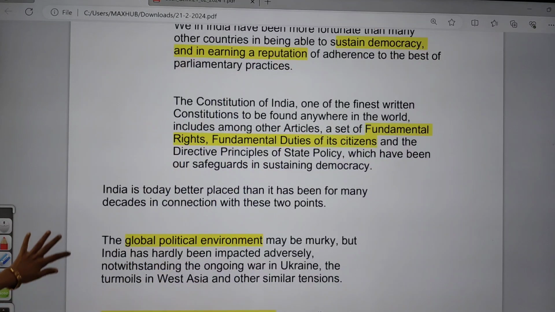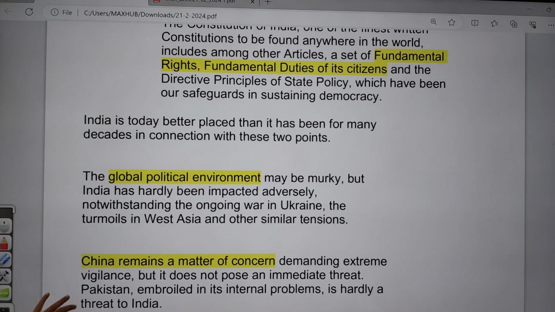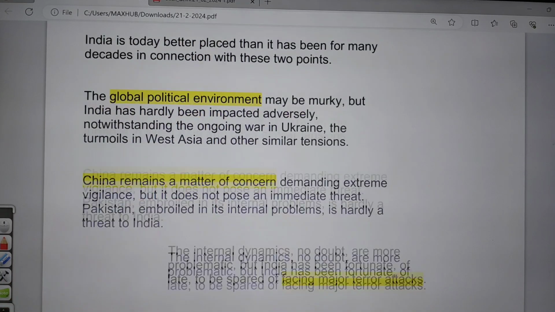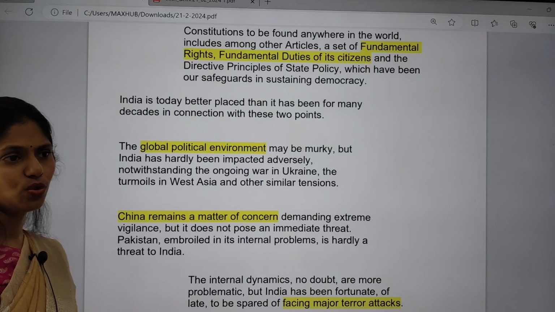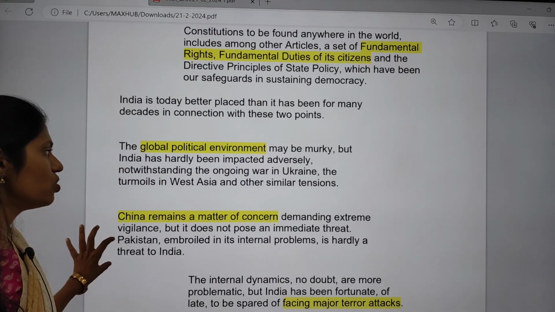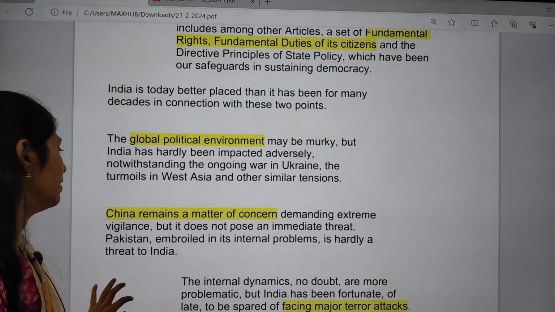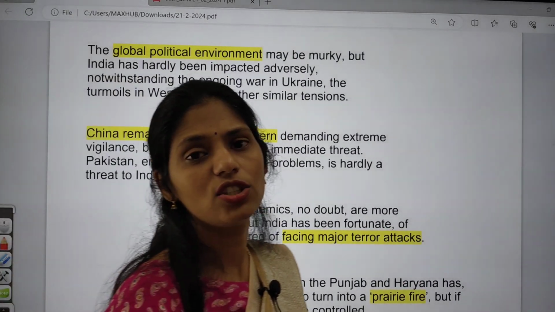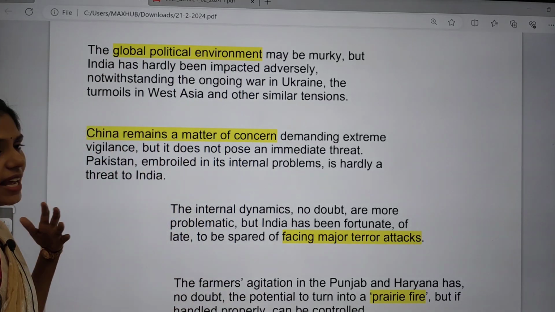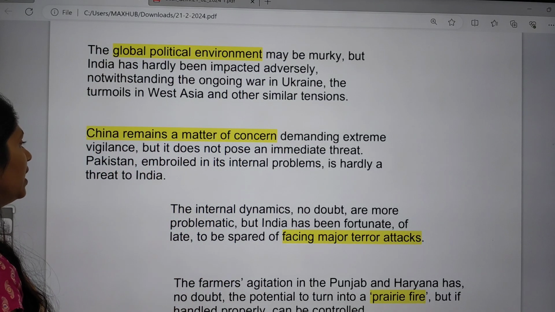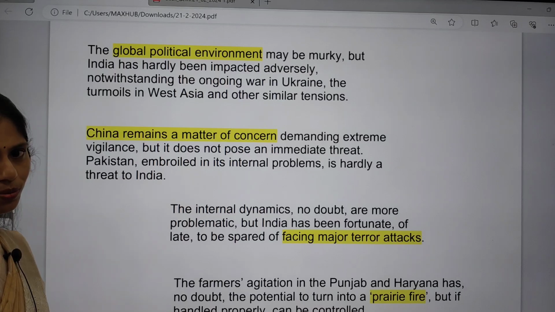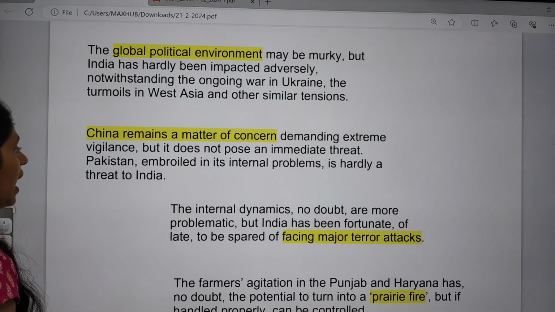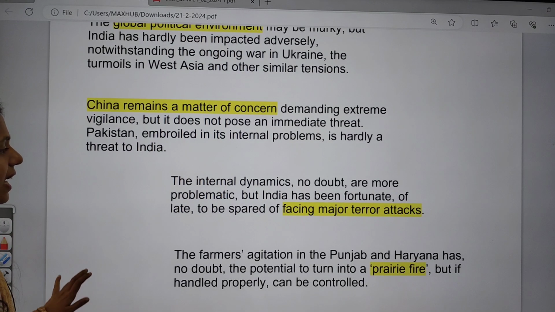For example, we are always talking about the global political environment and how it is going to adversely impact us. The tensions in Russia-Ukraine and West Asia will have some impact on India. One more important cause of concern is China. China remains a matter of concern for India because of the need for extreme vigilance, and it is also posing an immediate threat. And Pakistan, embroiled in its internal problems, is hardly a threat to India as of now. And internal dynamics are going on.